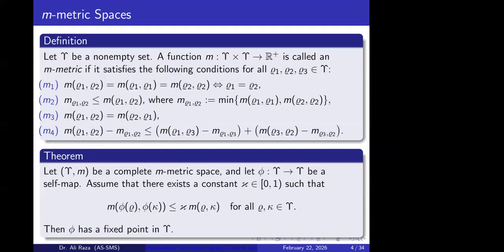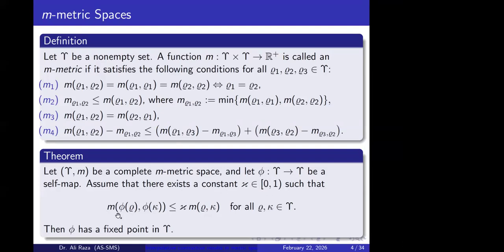So we can say that every ordinary metric space is a partial metric and M metric space as well, but the converse may not hold in these settings. Moreover, a similar extension of Banach's result has been found in this structure. If there exists a mapping which satisfies this condition, which is the analogue of the Banach contraction, here we are using the M metric instead of the ordinary metric.